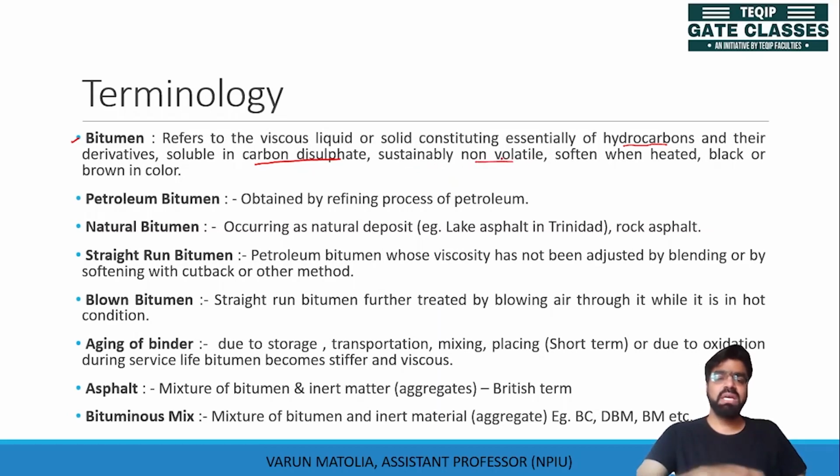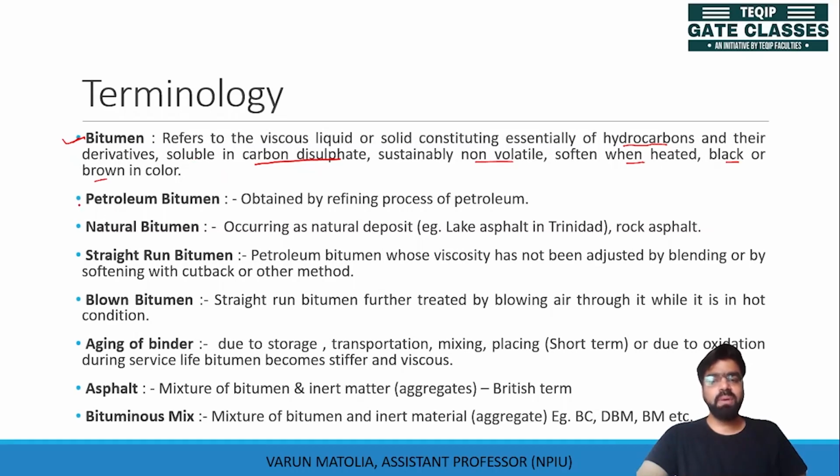It will not turn into vapors easily, as we have already seen that it has a higher boiling point, and it softens when heated. It has black or brown color. So these are major properties of your bitumen.